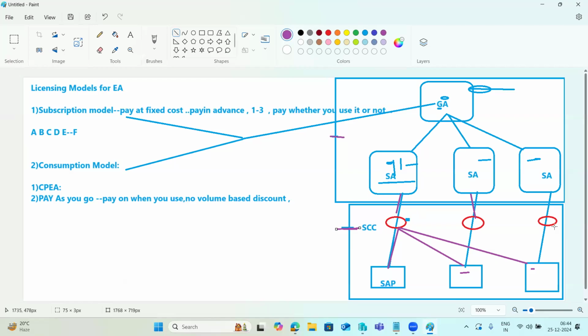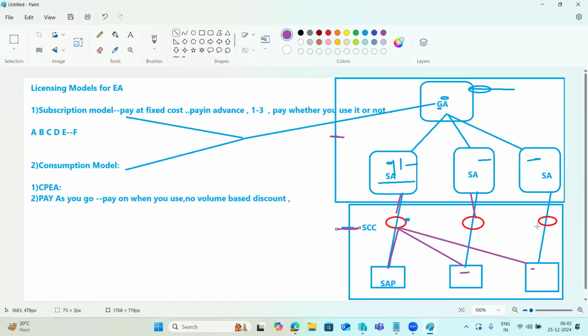For example, if we create one cloud connector for all SAP systems, how it behaves in the development system and quality system is your wish, how we want to define it. But the cloud connector will accept all the connections, all the non-productions like development, quality, regression, UAT, all those you can connect to the one cloud connector. Then production systems we can separate. That also we can do.